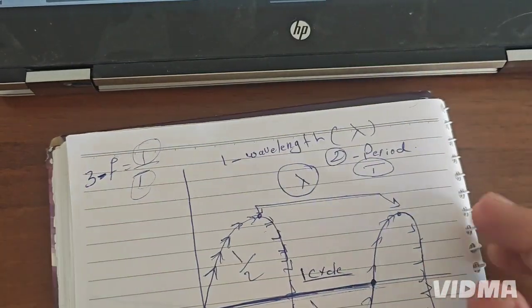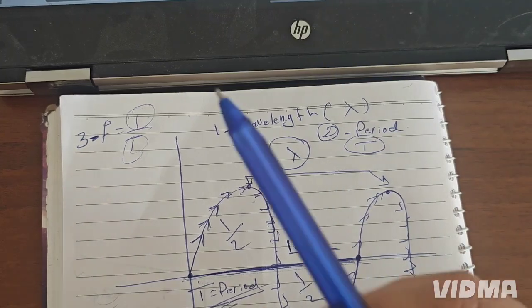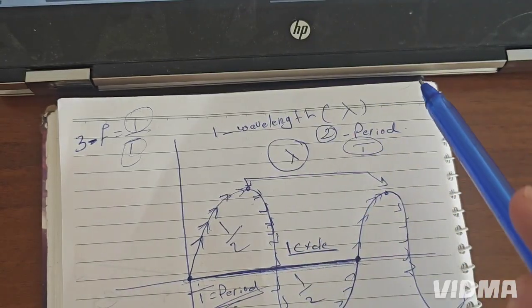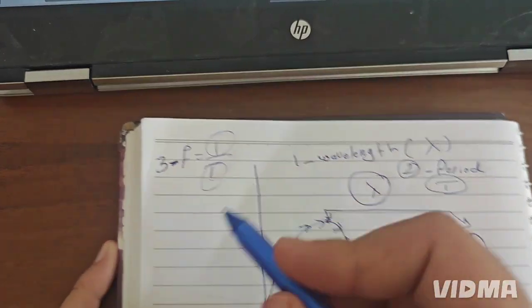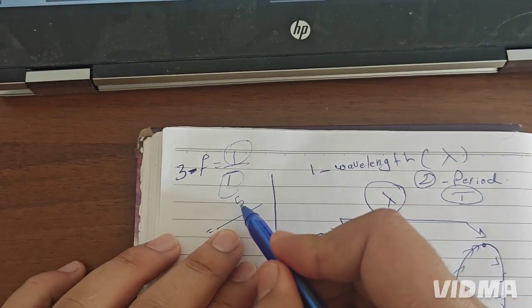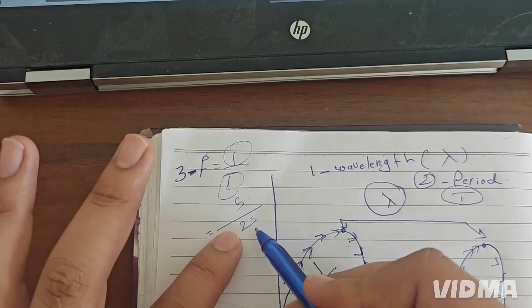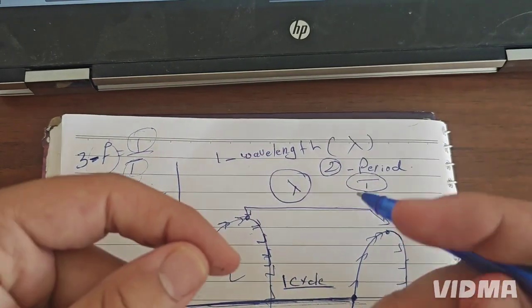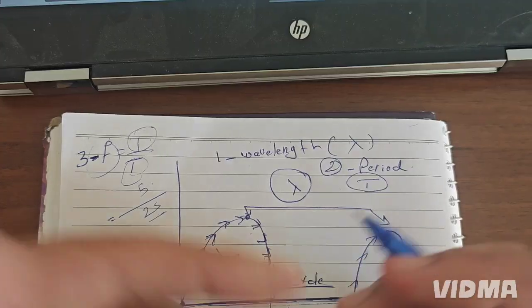For example, here we have a vibration. With time, if you count, you have 1 vibration, 2 vibrations, 3, 4, 5, and so on. If you have 5 vibrations and maybe it takes 2 seconds, that is 5 vibrations per 2 seconds. This is called frequency: the number of oscillations or vibrations that occur in 1 second.